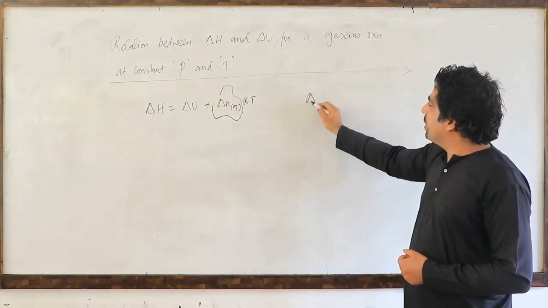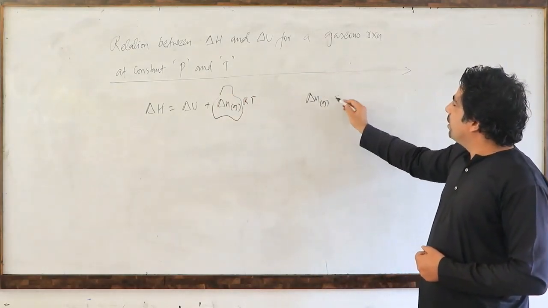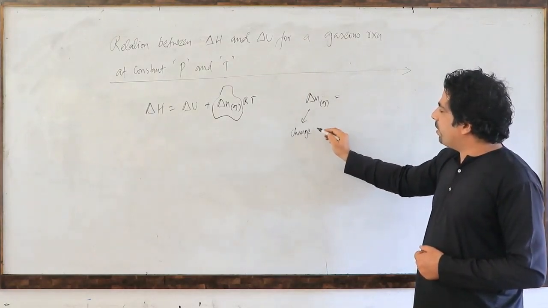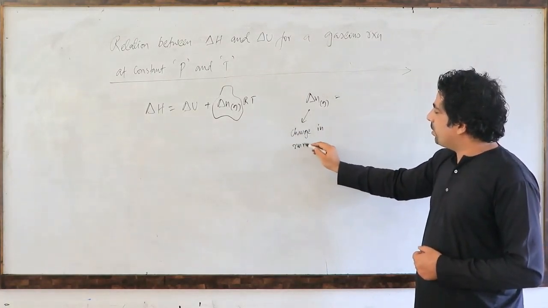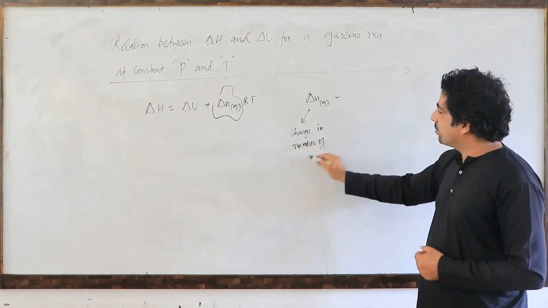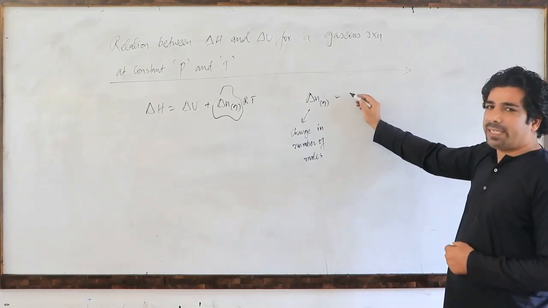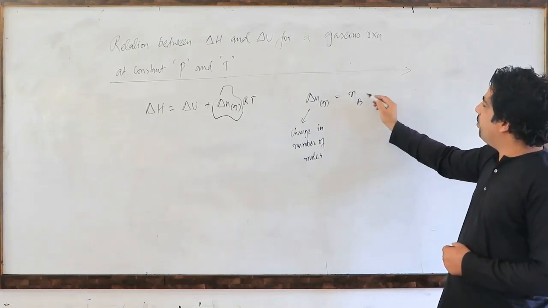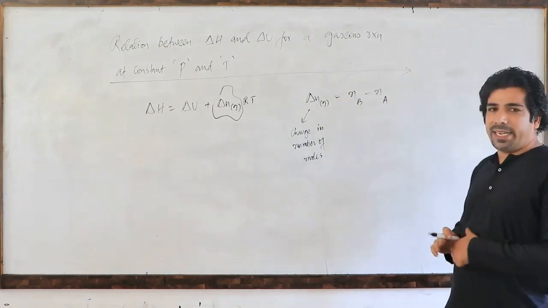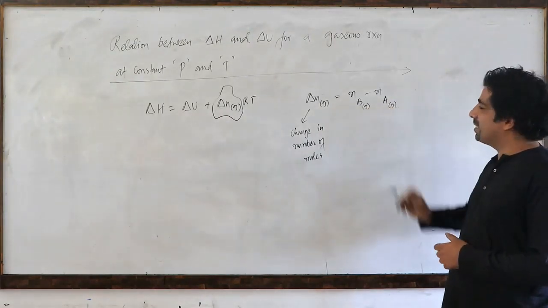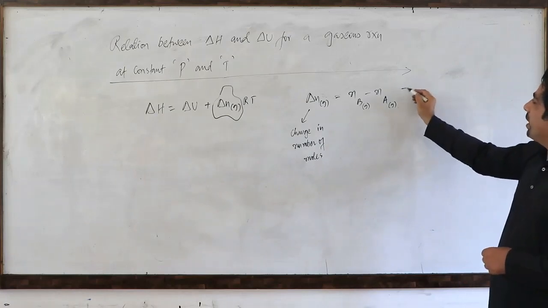Delta n is the change in number of moles, and it's also a state function. So it will be final minus initial. The final state was Nb and the initial state was Na, and remember, it has to be gaseous. That's important. You can also write it down.